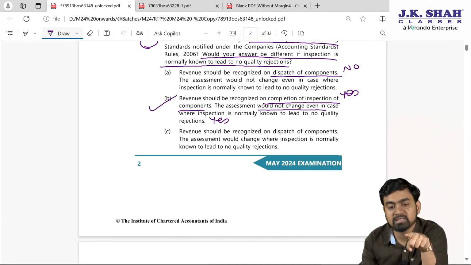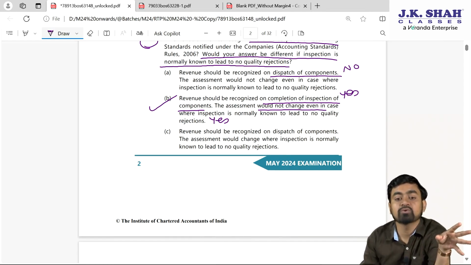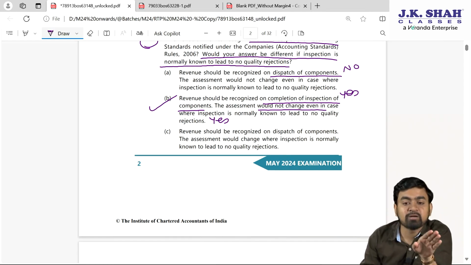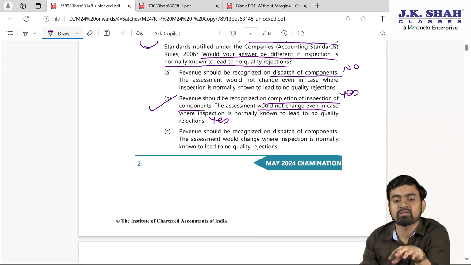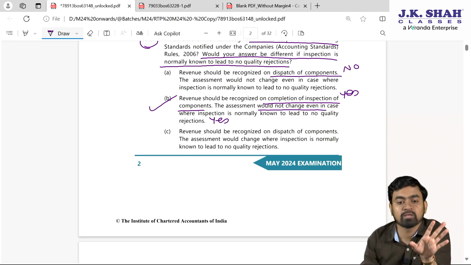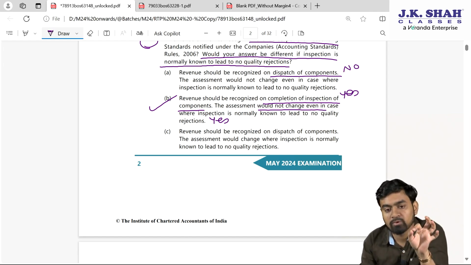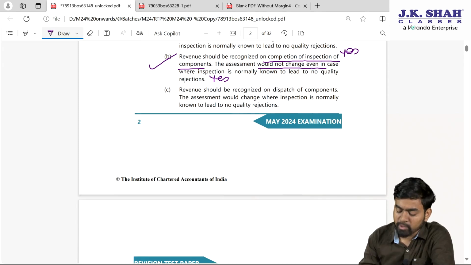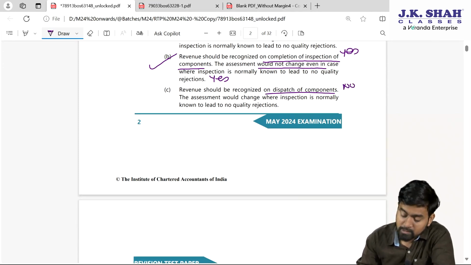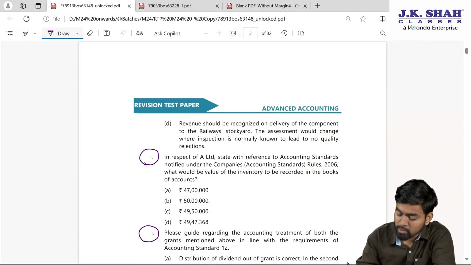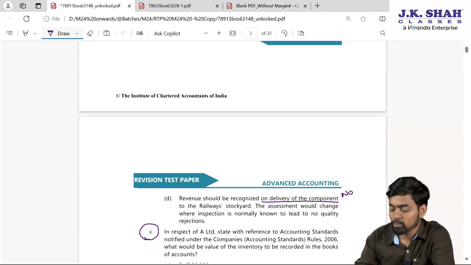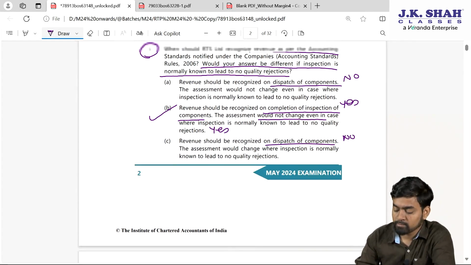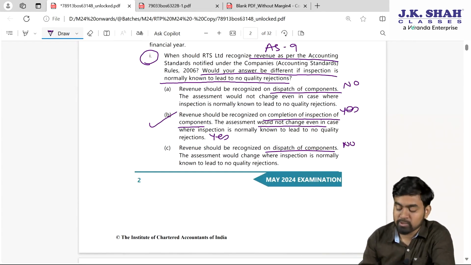Can I say once the inspection is done, we can book the revenue? And second, my assessment would not change even if every time there is no problem in the product. All of you done? We will still read the C point. Revenue should be recognized on dispatch of component. No. After inspection we can book. Here, revenue should be recognized on delivery of component. No. Fine. My dear students, so my correct answer is option B.